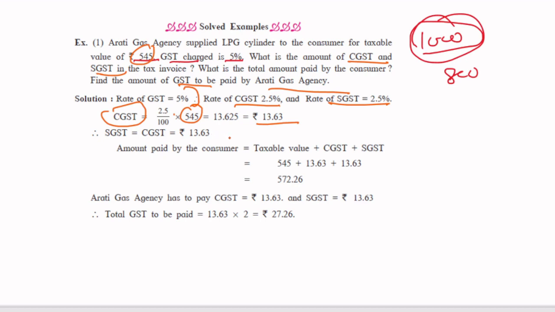As I stated, CGST is equal to SGST, so it will be the same for both. And if you add them together, we'll get total GST. So total GST will be 13.63 plus 13.63. That is 27.26. But how much does the consumer have to pay? The consumer has to pay 545 plus CGST plus SGST, so 572.26.